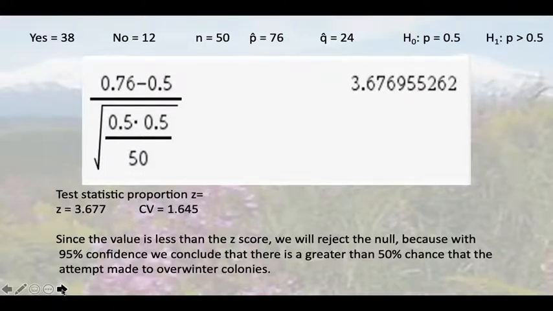From the tables, this is converted to a critical value, which gives parameters for rejecting or failing to reject the null hypothesis. In this case, the critical value is less than the z-score, so with 95% confidence, we conclude that there is a higher than 50% chance that someone attempted to overwinter colonies.